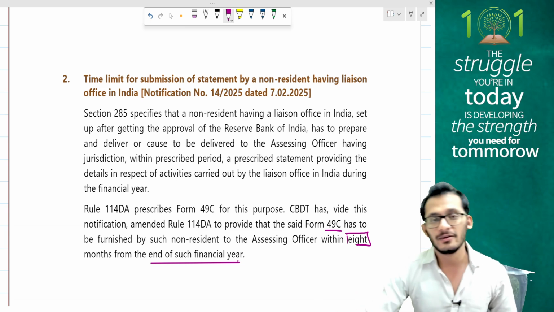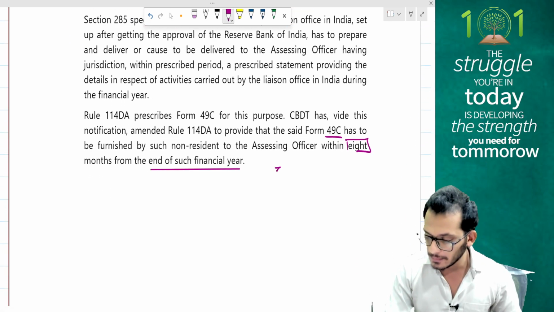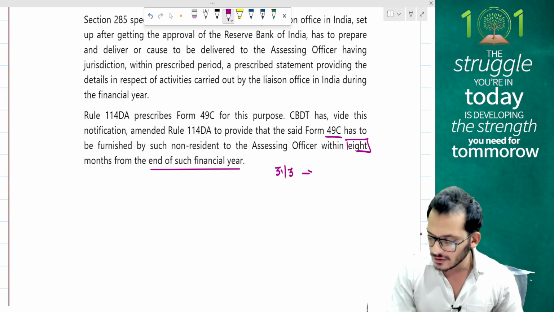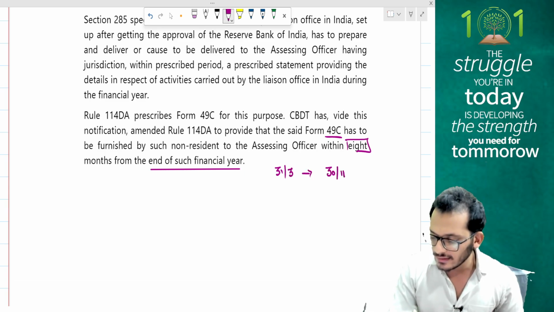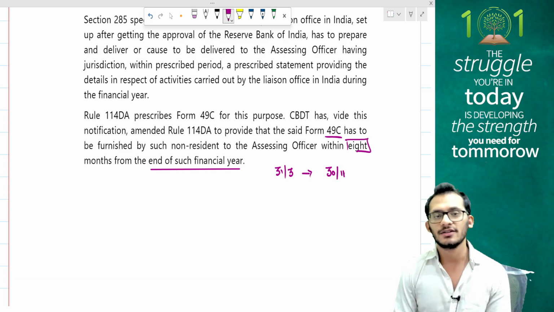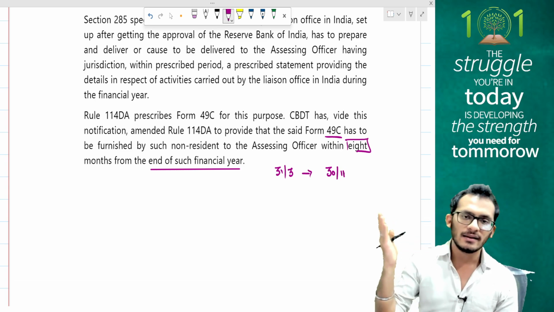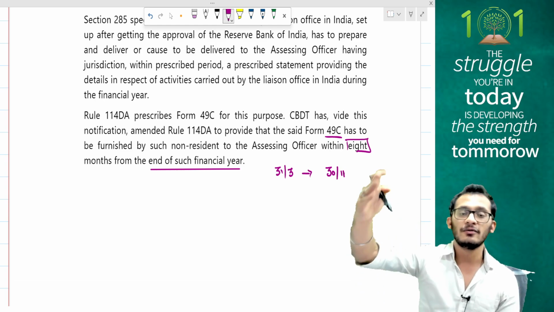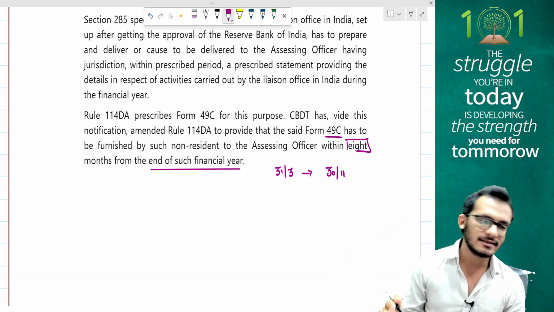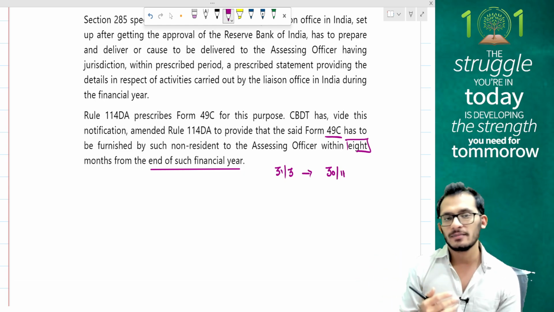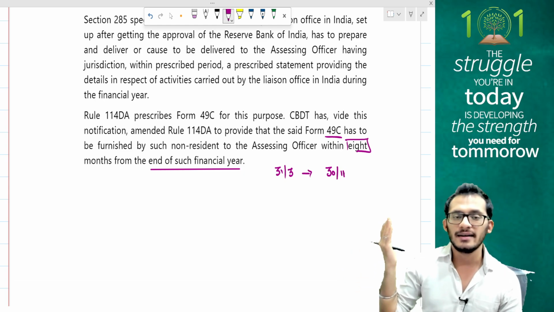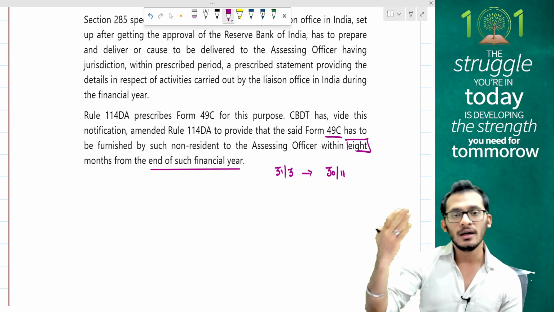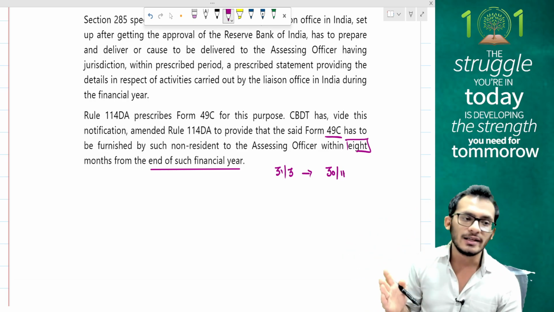Yes, so if I'm having a financial year ending 31st March, then I will take another 8 months, which means by 30th November, I need to file this. If you want to remember this properly, the application timeline will be the same as when you file the income tax return for all transfer pricing cases. Because liaison office is also like the transfer pricing model, the application filing date is 30th November, same as your transfer pricing return filing due dates.